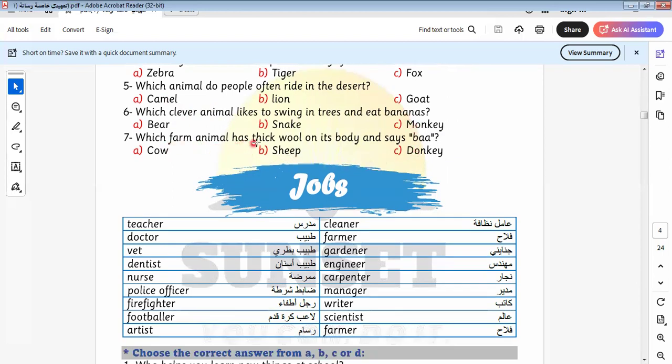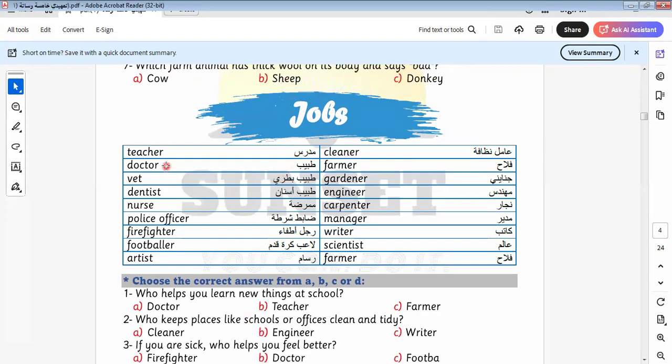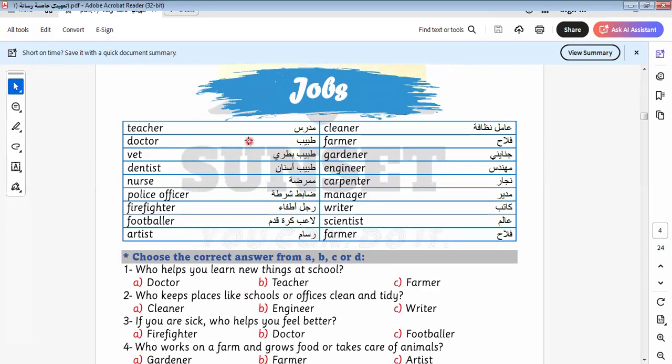Which farm animal has thick wool on its body and says "ma"? It will be sheep. Let's go to another item here related to jobs: teacher, doctor, vet, dentist, nurse, police officer, firefighter, foot player. We also say soccer player.